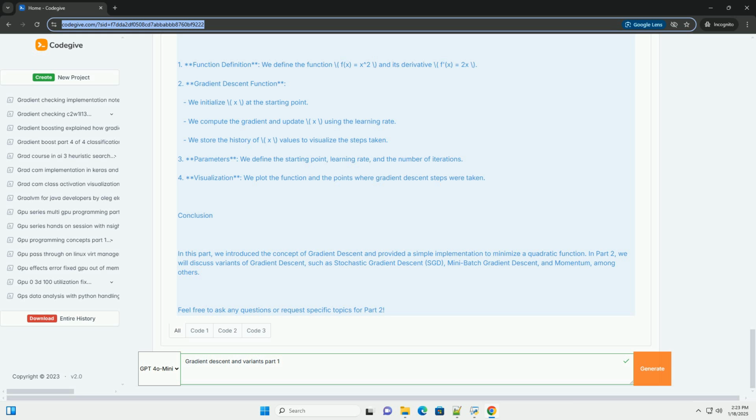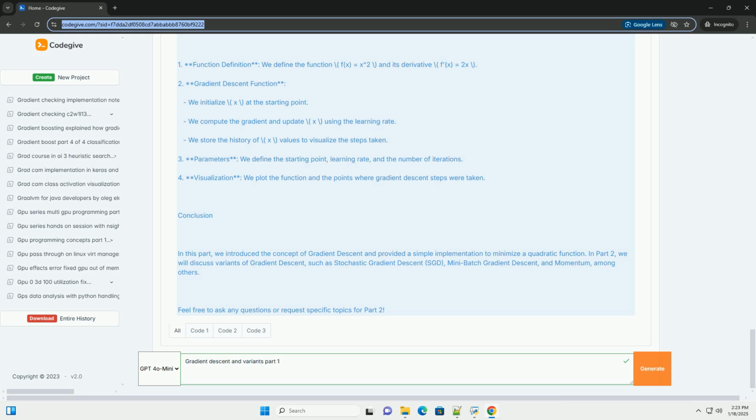theta = theta - alpha * nabla theta, where theta is the parameters (weights), alpha is the learning rate, and nabla theta is the gradient of the loss function.